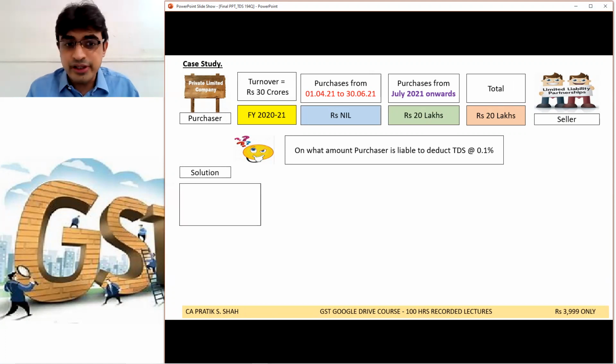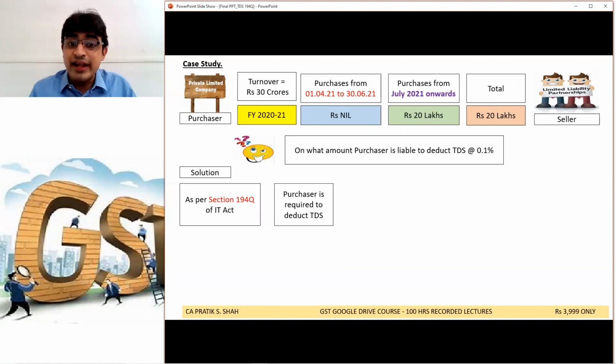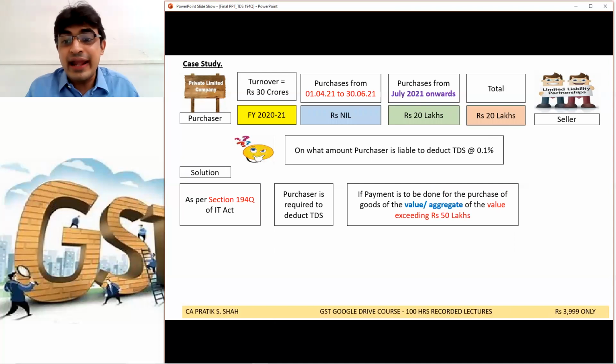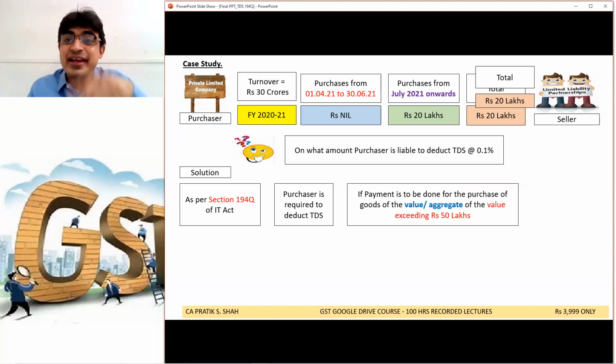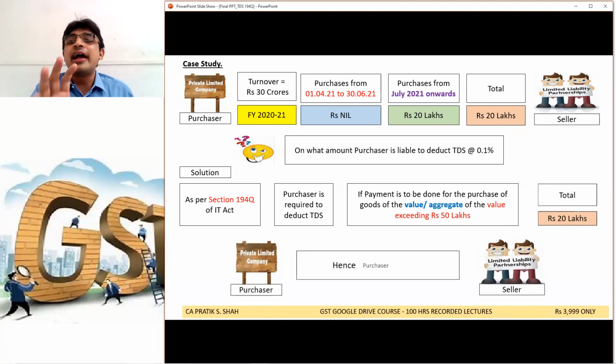Now this is a simple case study. 194Q, I agree, is introduced from 1st July. But when? Only when the aggregate of the payment exceeds rupees 50 lakh, then only it is applicable. So aggregate how much is there in the financial year 21-22? Only 20 lakh, below 50 lakh. And even in this case, the company shall not be required to deduct TDS.